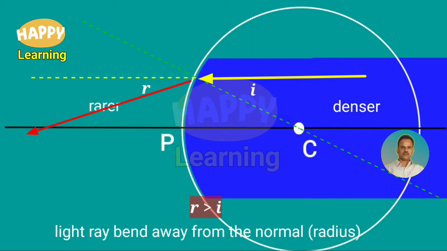And here, as the light ray is moving from denser to rarer, it bends away from the normal. This red color light is the refracted ray. So here R is greater than I. Angle of refraction is greater than angle of incidence, so the light ray bends away from the normal.